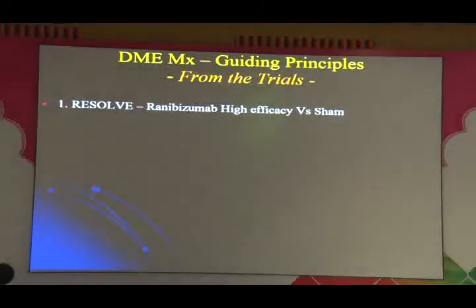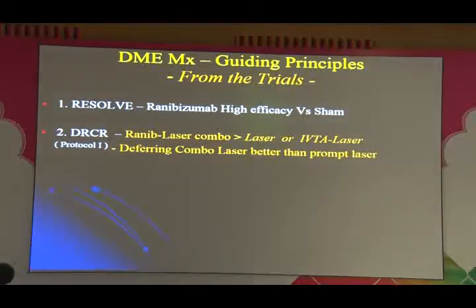So basically from the trials, the guiding principles is, first of all, we know that RESOLVE clearly showed us ranibizumab has high efficacy versus sham, no doubt there. But the important trial, which I think everybody needs to know, is this erstwhile trial, Protocol I, which showed clearly that ranibizumab laser combination was definitely better than laser or the triamcinolone laser combination. That's one. Then deferring. When you do combination, how do you do it? Deferred laser combination was better than prompt laser.